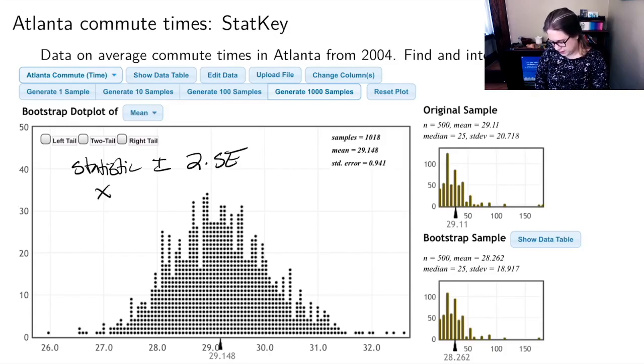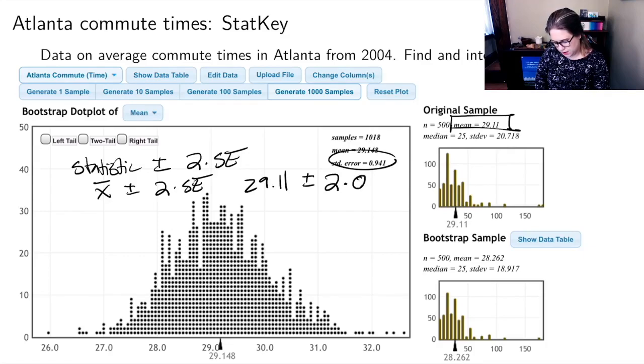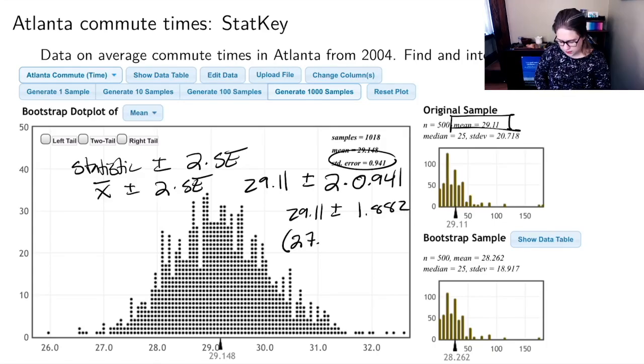And in this case, my statistic is X bar. So I would find my observed X bar, that's the 29.11, plus or minus 2 times, then here's my standard error, 0.941. So that's 29.11 plus or minus 1.882, or 27.2-ish to basically 31 if I round. So that would be my 95% confidence interval.